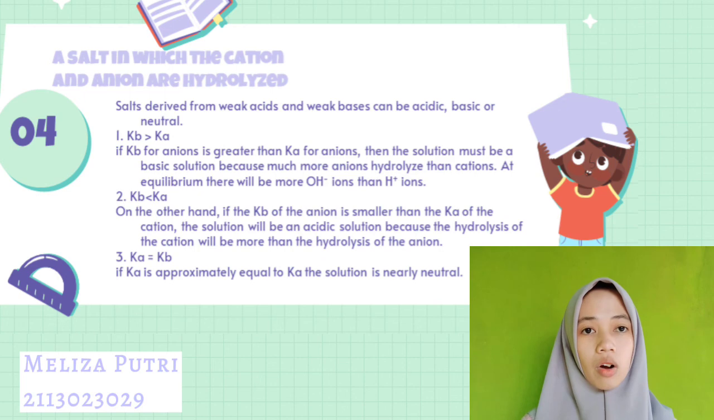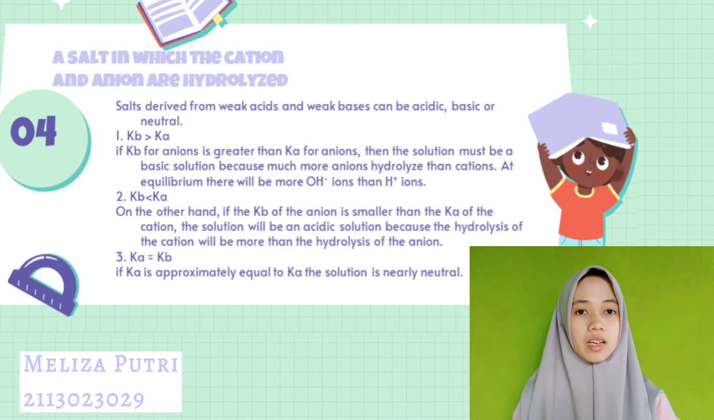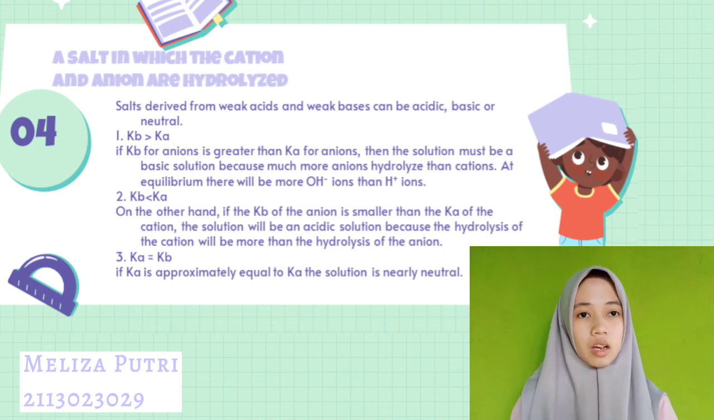Number 2, on the other hand, if the Kb of the anion is smaller than the Ka of the cation, the solution will be acidic because the hydrolysis of the cation will be more than the hydrolysis of the anion. Number 3, if Kb is approximately equal to Ka, the solution is nearly neutral.